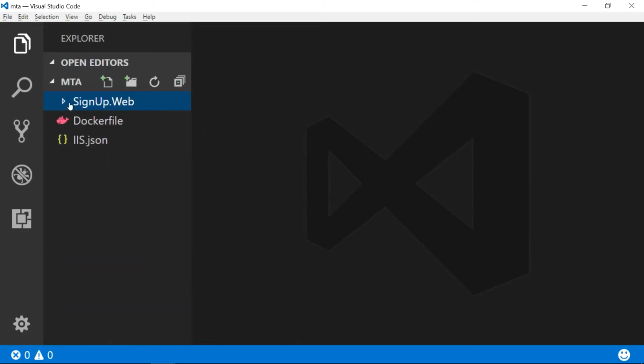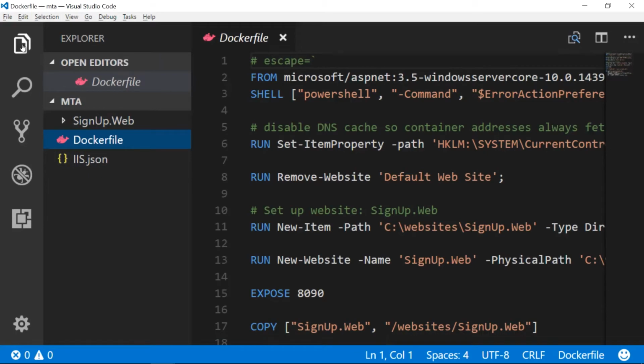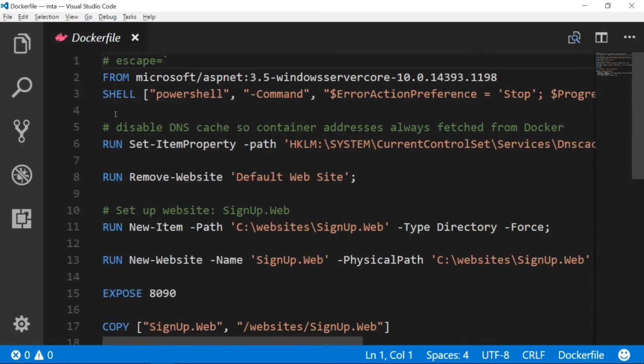The Docker file is straightforward, less than a dozen instructions, and this is all you need to move a traditional app into Docker. It starts from Microsoft's ASP.NET 3.5 image. That image uses Windows Server Core, and it comes with IIS, .NET 3.5, and ASP.NET already configured.